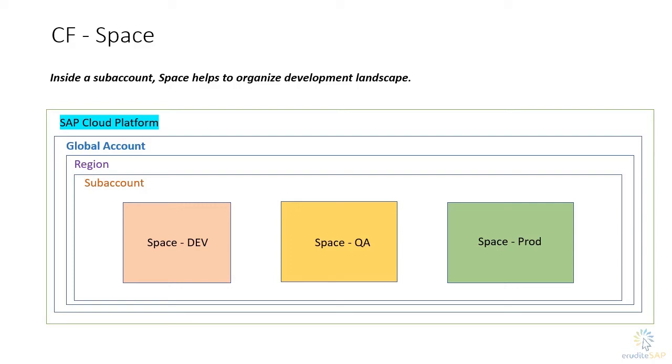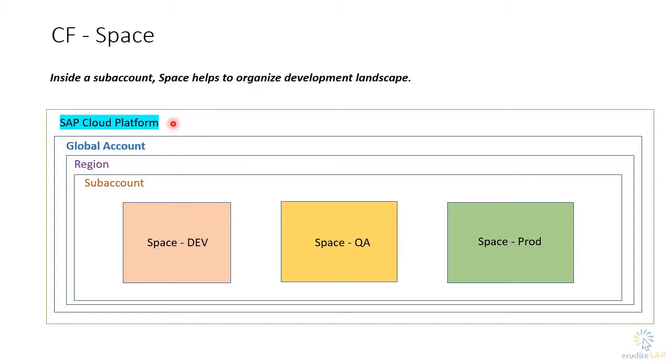There is a concept of space inside the Cloud Foundry. So let's talk about it. On your screen, you can see the hierarchy of SAP Cloud Platform, then global account, then region, and then sub account. And inside this, we have space.